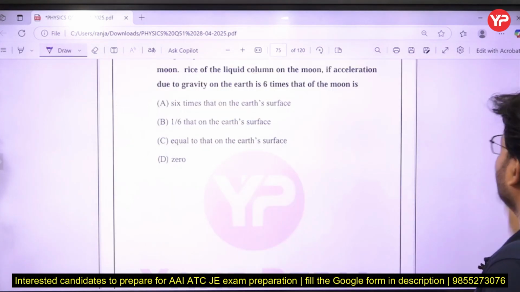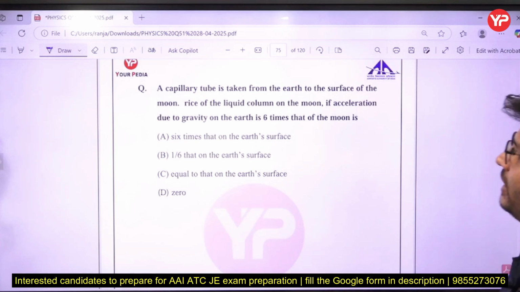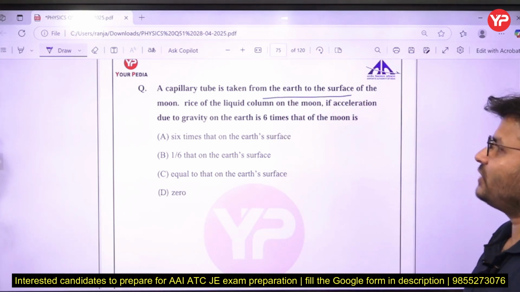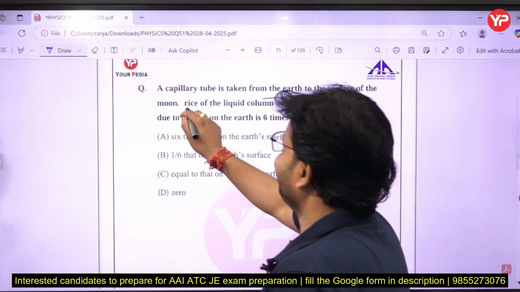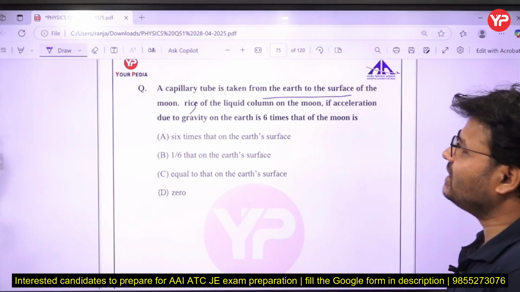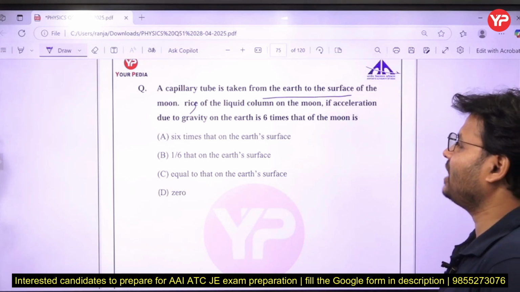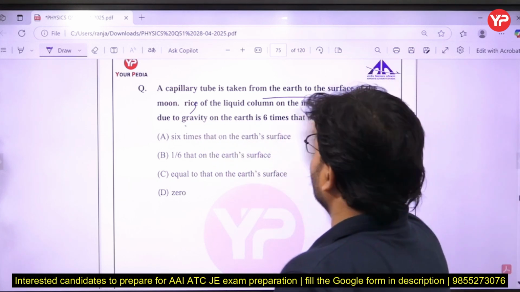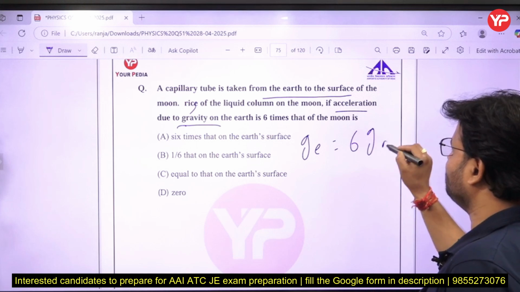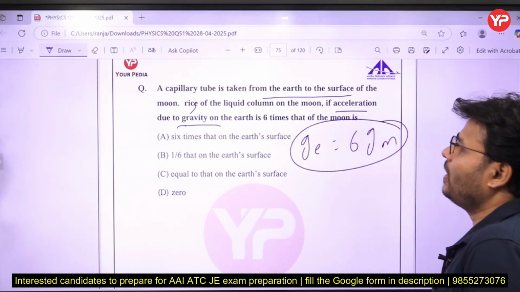So that is the next question. What is the next question? A capillary tube is taken from the earth to the surface of the moon. Find the rise of the liquid column on the moon, if the acceleration due to gravity on the earth is 6 times that of the moon. That means g of earth is equal to 6 times g of moon, that relation is given.